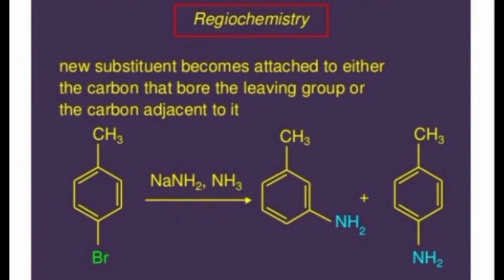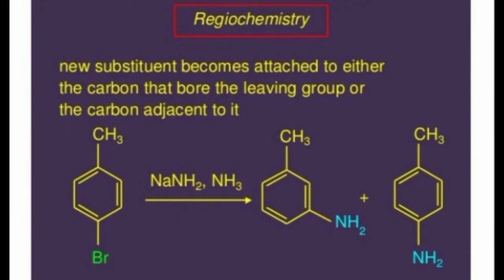Here 4-bromotoluene is to be reacted with NaNH2 sodium amide in presence of strong medium ammonia NH3. Bromine is at the para position according to the CH3. This is 4-bromotoluene. When this 4-bromotoluene is reacted with NaNH2 in presence of ammonia, you can see one of the structures is obtained where Br is eliminated firstly, then the Br position is taken by NH2.